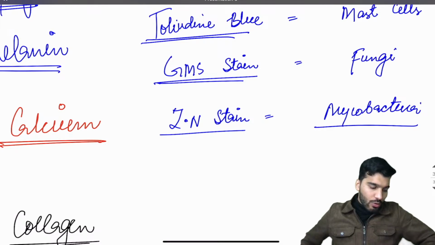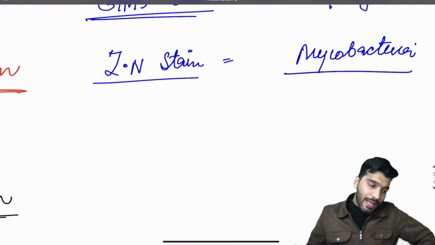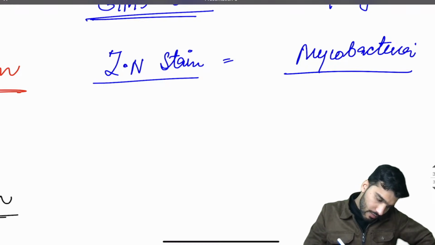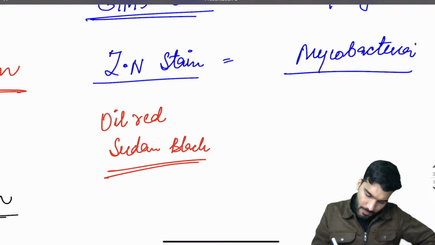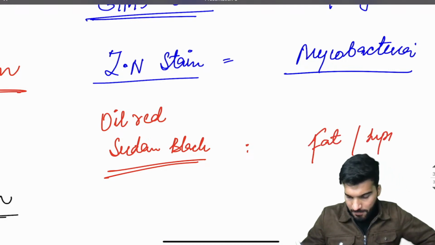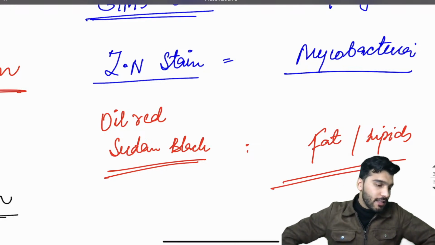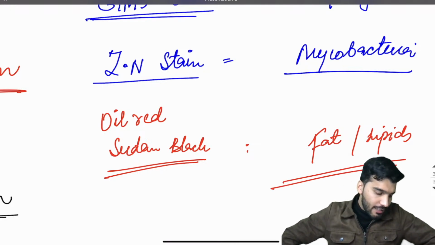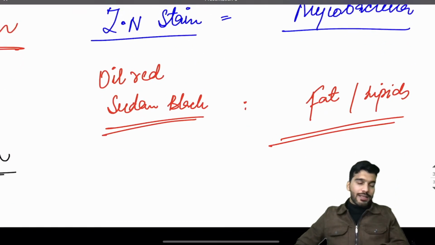So this was all about the stains. Okay, oil red, Sudan black, lipids, fats. Fats and lipids, that's going to be your fats and lipids. Is that clear? Chalo. Alcian blue for acid mucin.